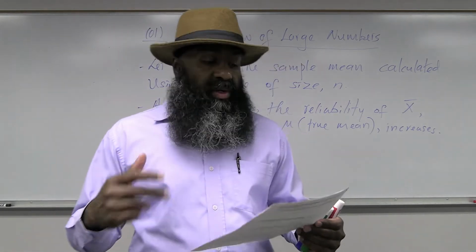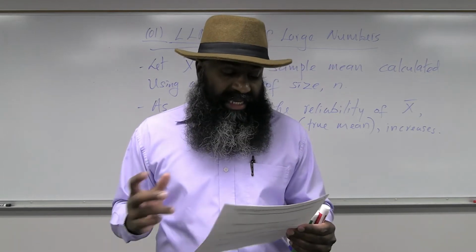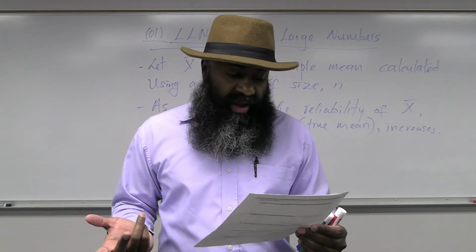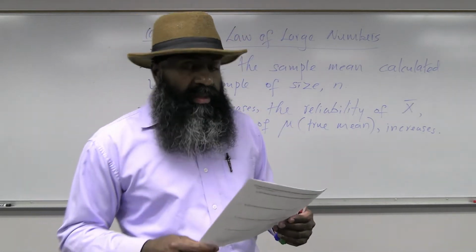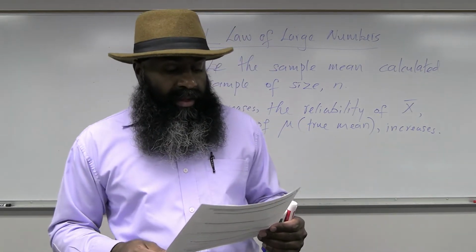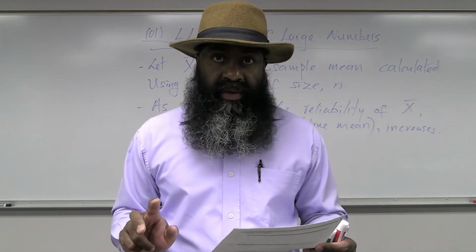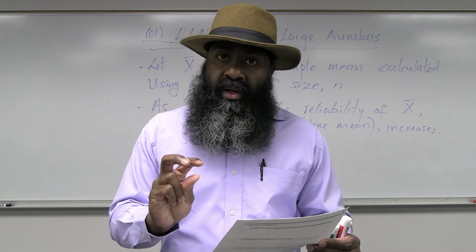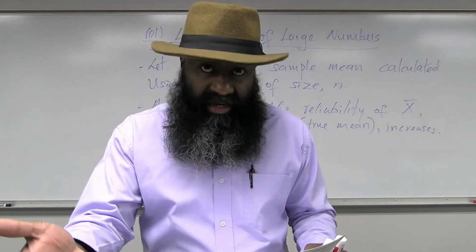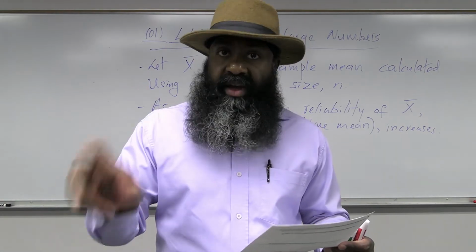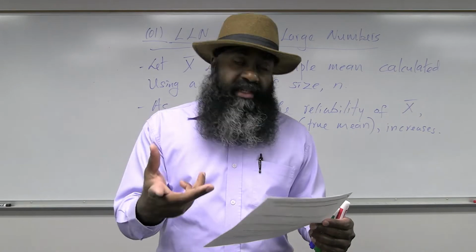B. 106.2 is more reliable than 104.5. C. Both 104.5 and 106.2 are equally reliable. The answer is B. 106.2 is more reliable than 104.5 because 106.2 was the calculated mean using a larger sample of size 30 compared with 104.5, which was calculated using a smaller sample of size 20.